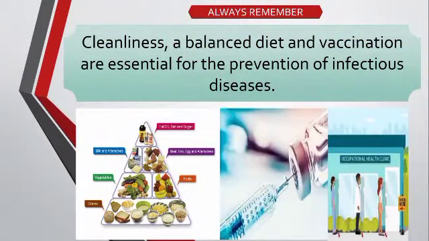My dear children, always remember cleanliness, a balanced and nourished diet, and vaccination. These are the essential factors that are very important to protect yourself from any infectious disease. That means we should take care by following these methods, so that we do not get infected, by making our immunity strong and following a proper nutritious diet.